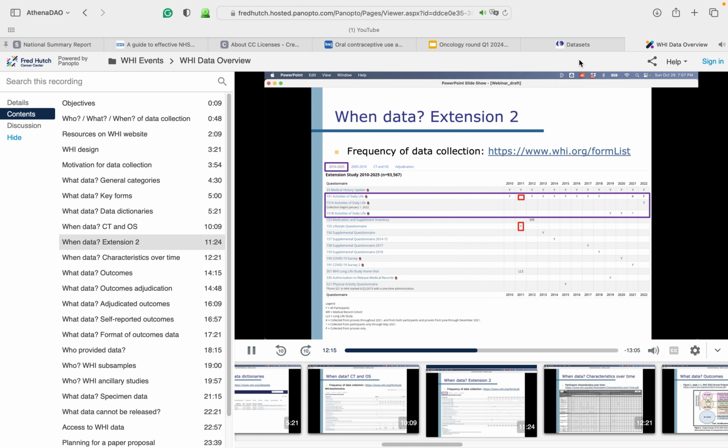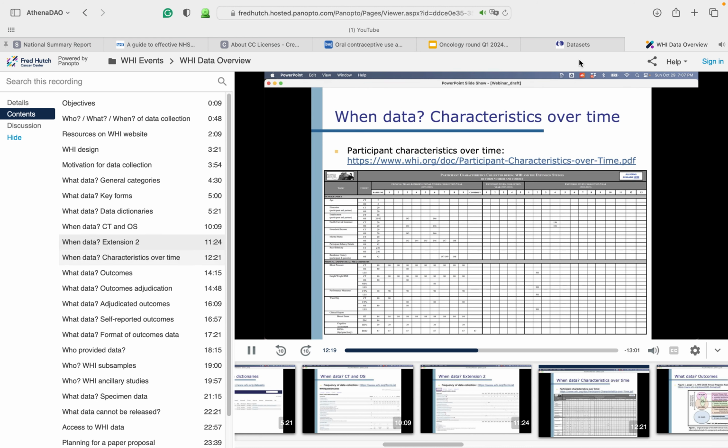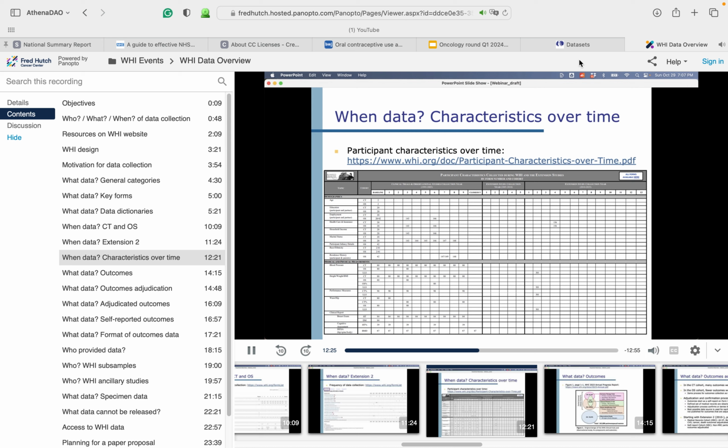Because of this potential for data on the same characteristic to be collected on different forms over time, we also have a document showing participant characteristics over time on our website. This document is organized by topic and cohort, so clinical trial versus observational study, as well as by phase of the WHI study.